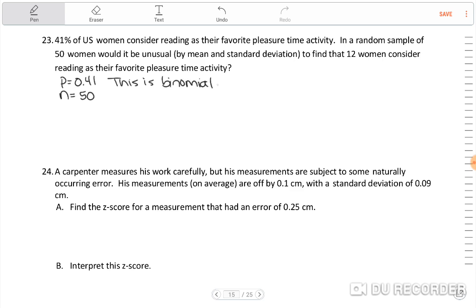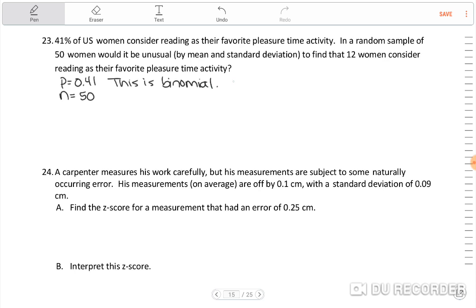And so what we can do is we can find the mean using n times p, and then the standard deviation is the square root of npq. So my mean is going to be 50 times 0.41, which equals, let's see, 20.5.